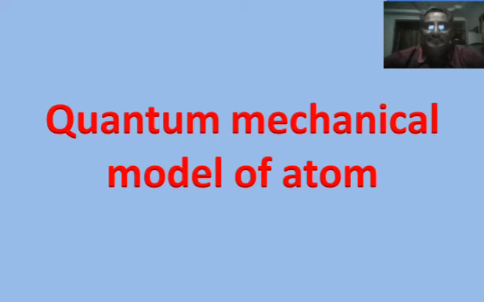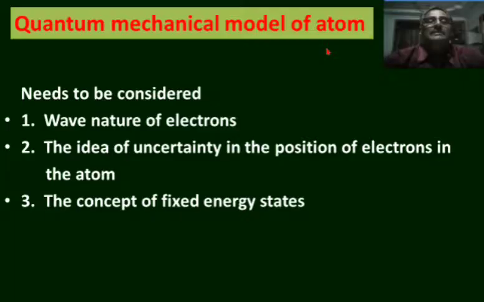De Broglie proposed that the electron possesses dual behavior. The electrons spread around the nucleus in the form of a stationary wave. Because of that, the position of the electron cannot be determined precisely at a certain time. The new model should explain the wave nature of electrons, the idea of uncertainty in the position of electrons in the atom, and the concept of fixed energy states.